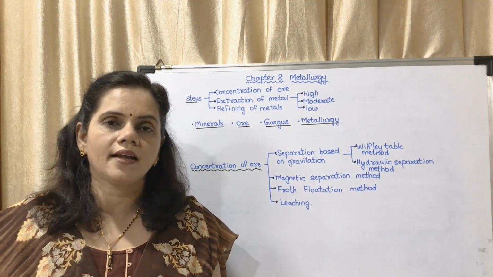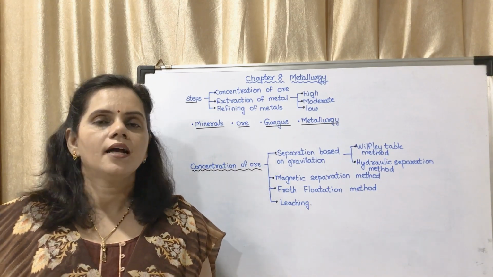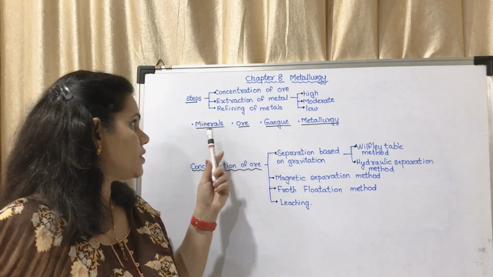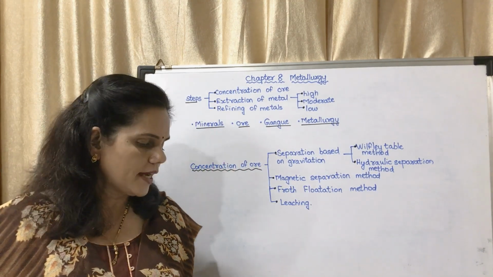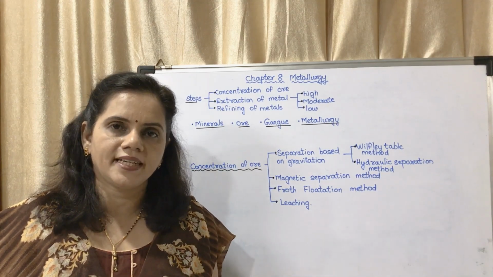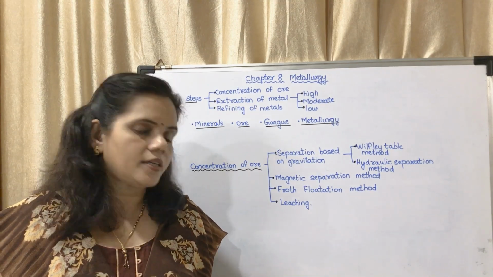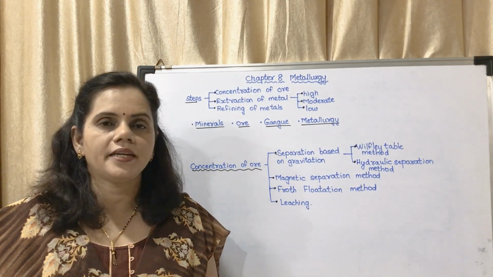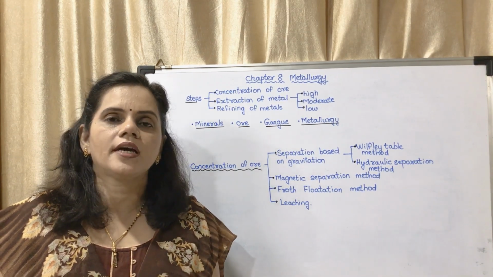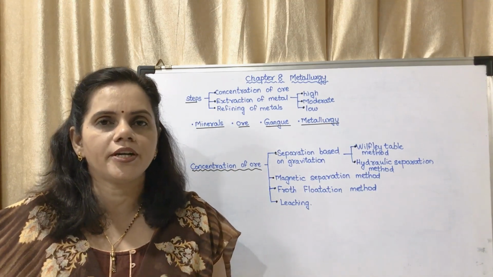Now what is a mineral? The compound form of a metal, that could be called a mineral. There are different types of minerals on the surface of the earth. The first one, mineral. Page number 99. The compounds of metals that occur in nature along with impurities, that is called minerals. There is a definition, the last sentence on that page. So it is a compound form of a metal along with different impurities.